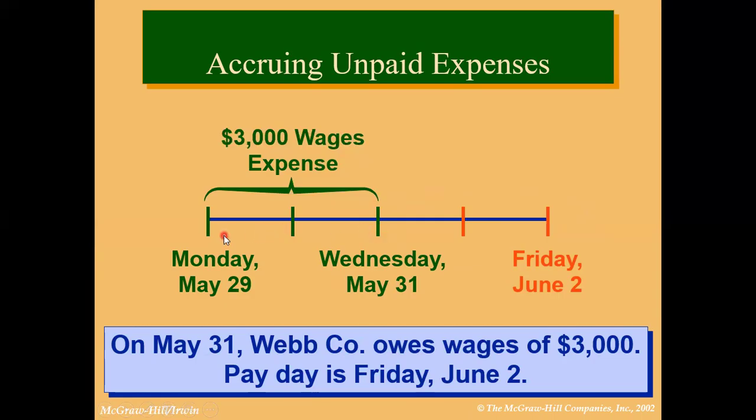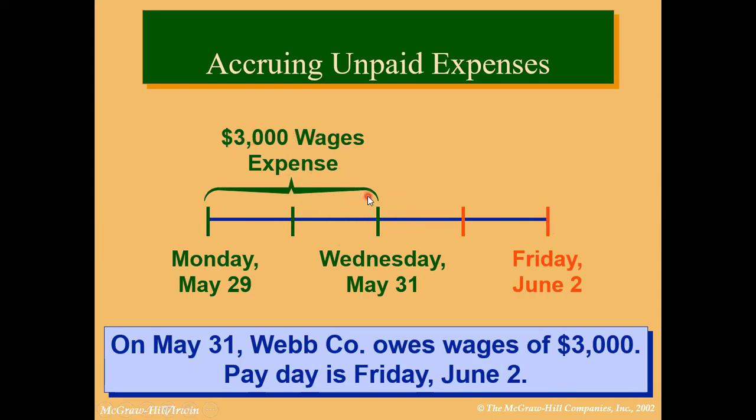and the wages for labor from Monday to Wednesday are $3,000. These are the wages for Monday, Tuesday, and Wednesday, $3,000. But the payment will be made on Friday. अभी payment नहीं हुई.